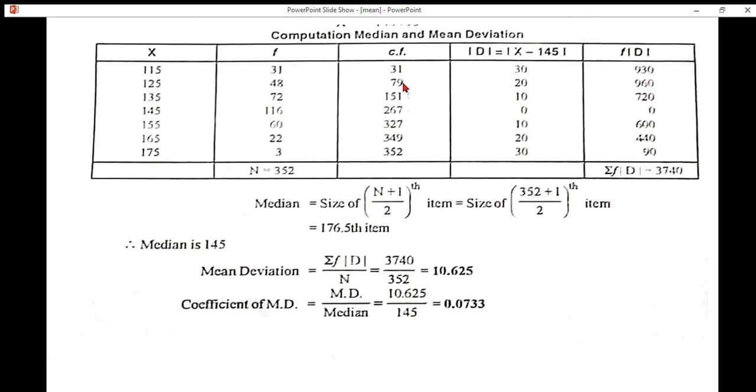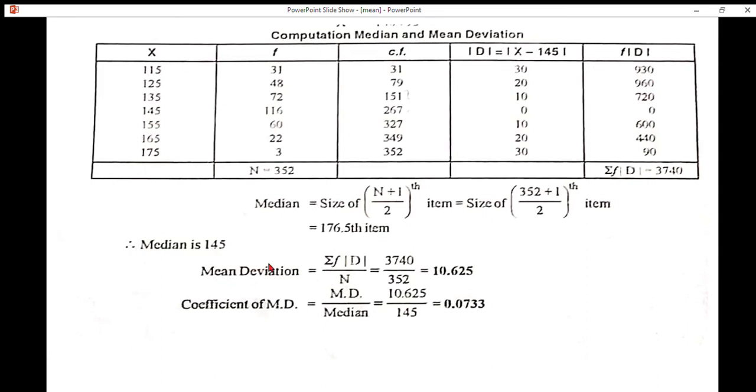That is, 176.5 comes after 151. So that corresponding to this value, median is 145. Corresponding to this value, median value is 145.